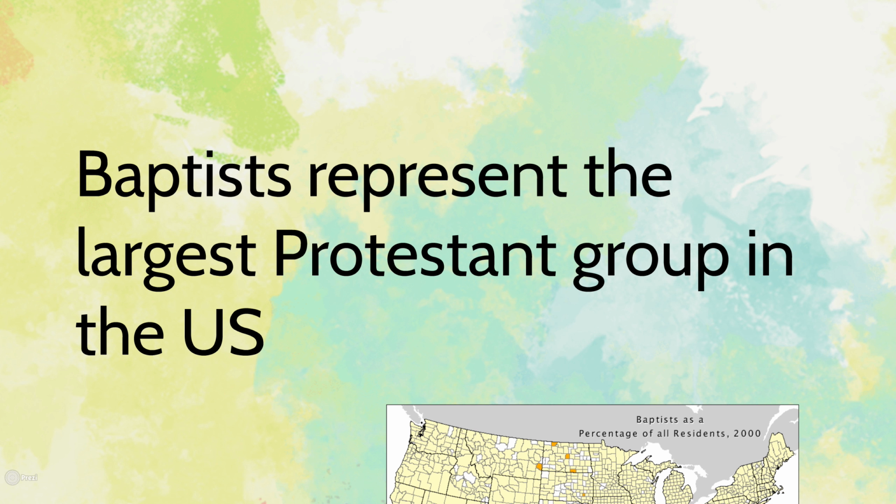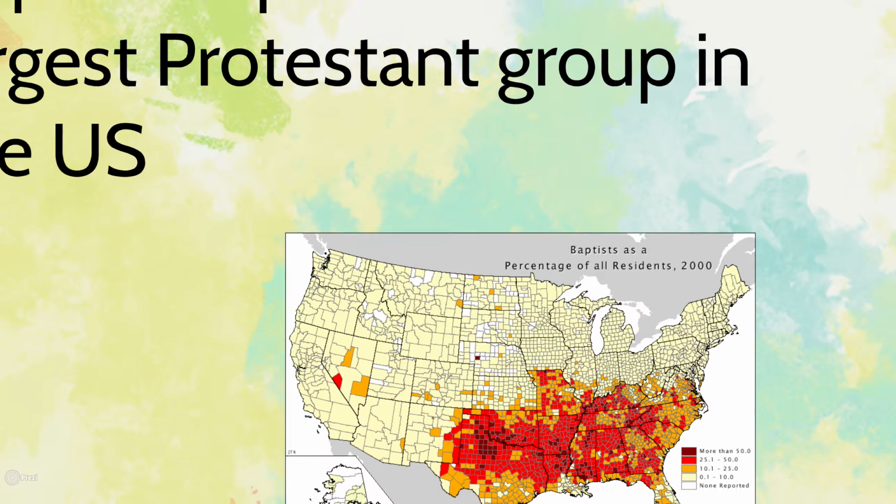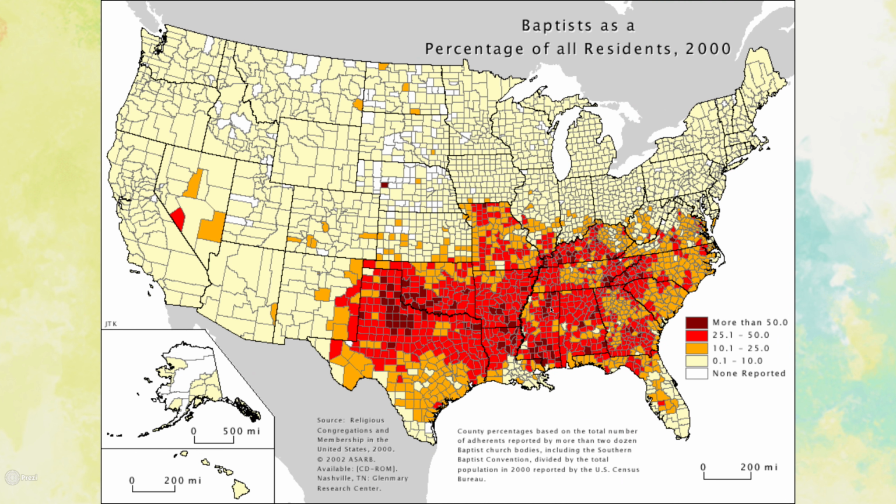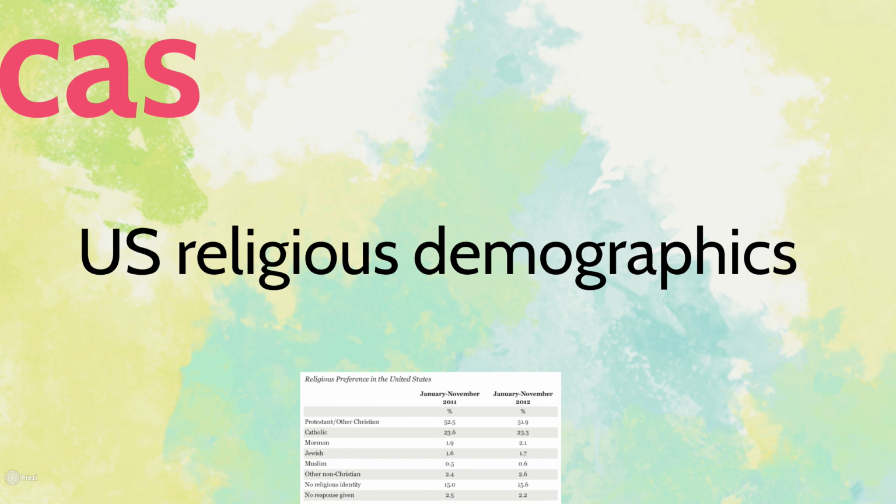Now, for Protestantism, Baptists are the largest group of Protestants in the United States, and they are concentrated in the South, right here. These are Baptists. You're going to need to know this for the test. The Baptists are the largest denomination within Protestantism in the United States, and they are located in the South.